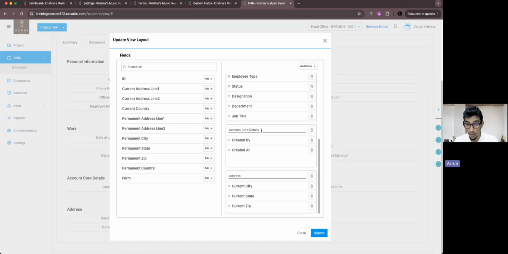All you have to do is rearrange it. Right now we don't have the dragging facility here, so what we will do is rename this as address and this as account core details, and then we will work it out like this.